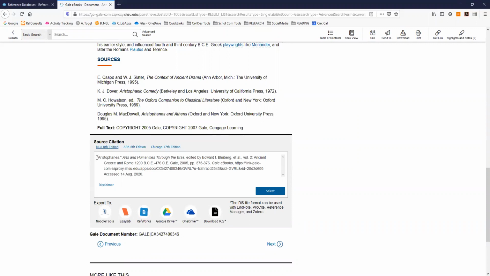And finally, at the very bottom of the page, they will show you a source citation in MLA, APA, or Chicago style, which you can copy and use as a start for your own bibliography if you want to cite this source. Just remember, they're computer-generated citations, so always check them for errors.